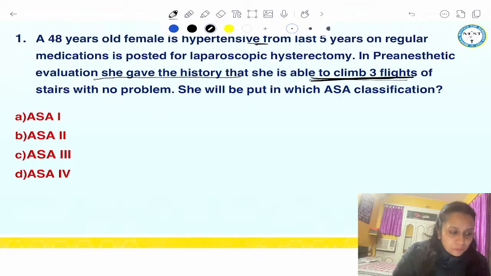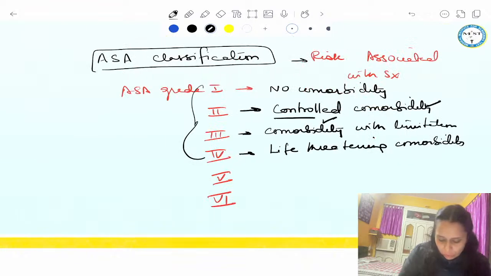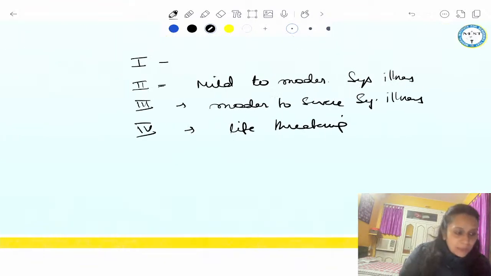Okay. So most of you are answering correctly. It is 2, 2, 2, 2, 2. Absolutely right. It is ASA grade 2. So this patient is ASA grade 2 because patient is able to carry out an activity without any issues. So patient has a controlled comorbidity, and controlled comorbidity means mild to moderate systemic illness.